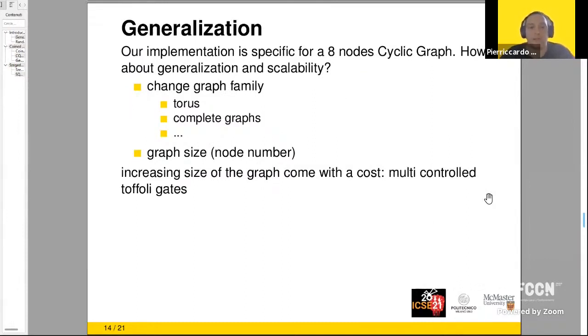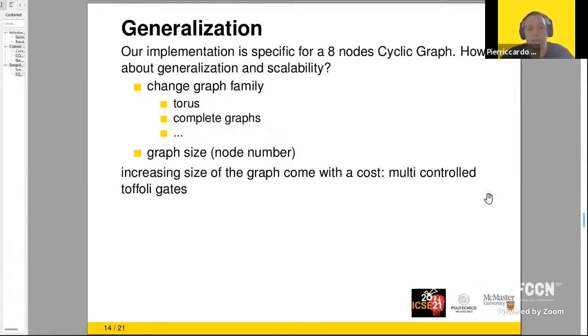Now, what about generalization of this model? Basically, we implemented a specific circuit for a cyclic graph with 8 nodes. And so we can ask how to scale with quantum walks. We can scale with respect to graph family, for instance. In literature, there are examples of circuits for torus and complete graphs. And to construct these, we need to alter the circuit accordingly.